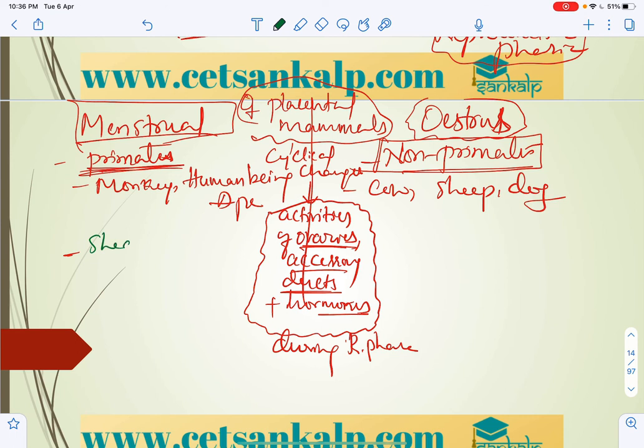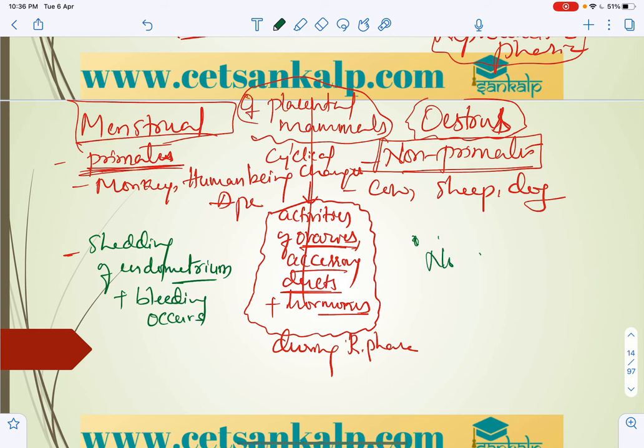In the menstrual cycle, shedding of the endometrium, that is the uterine layer, will be there, along with bleeding. So bleeding occurs. In the estrus cycle, there is no shedding of the endometrium, it does not occur.